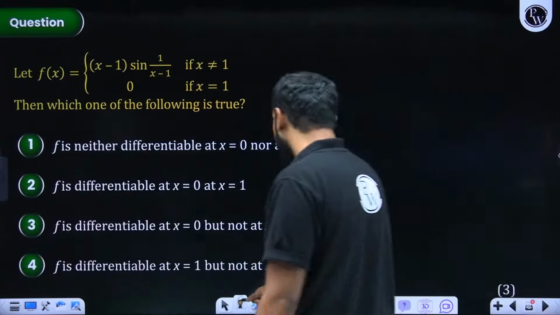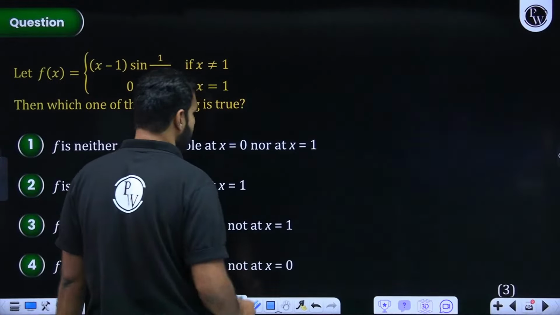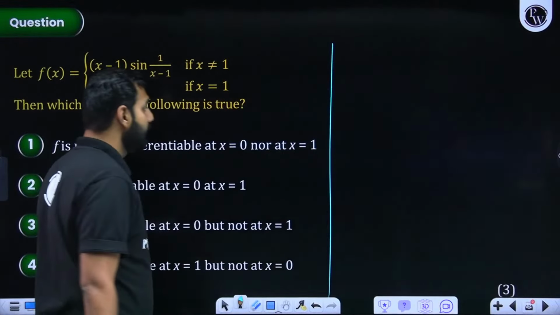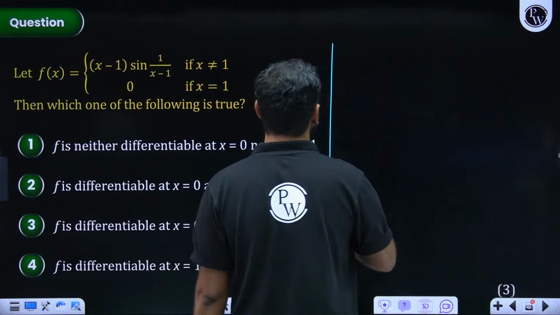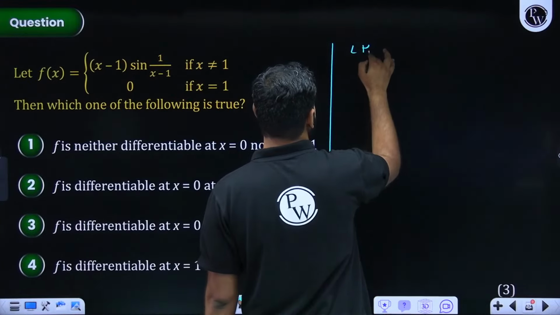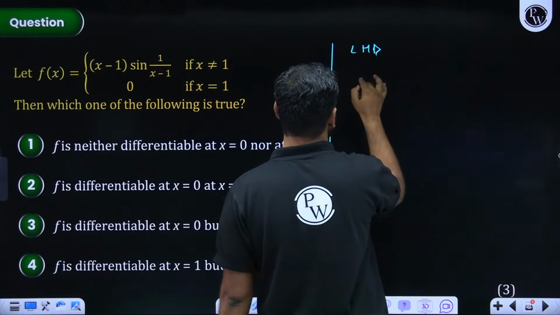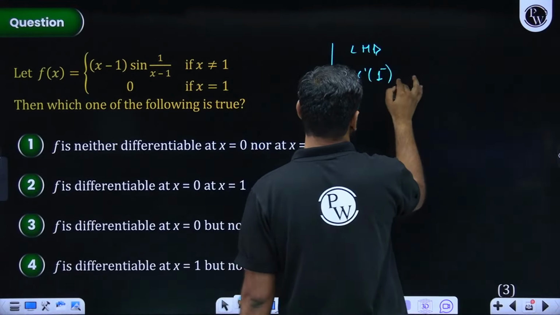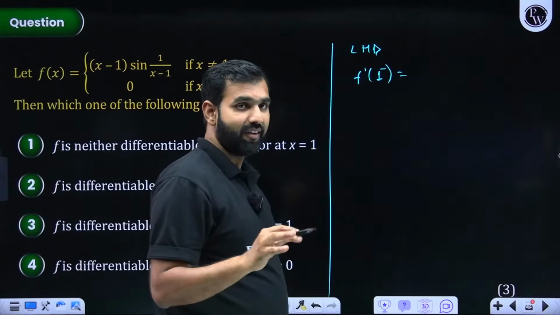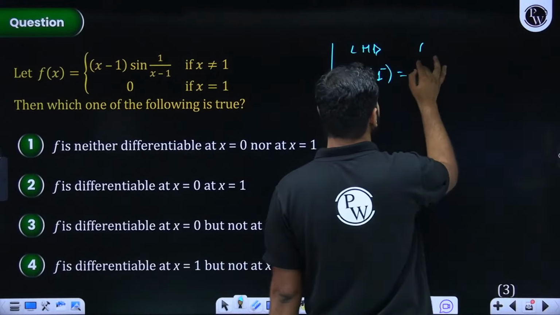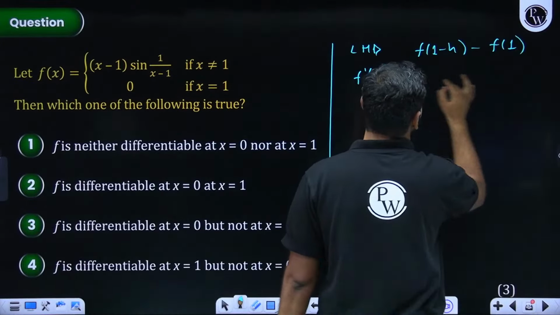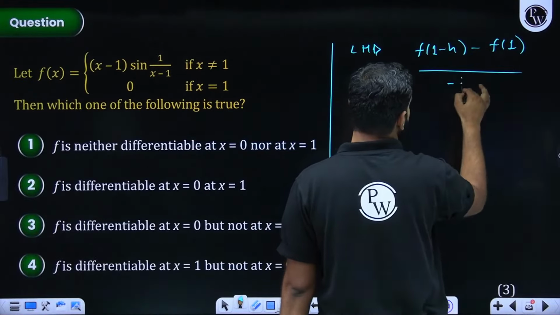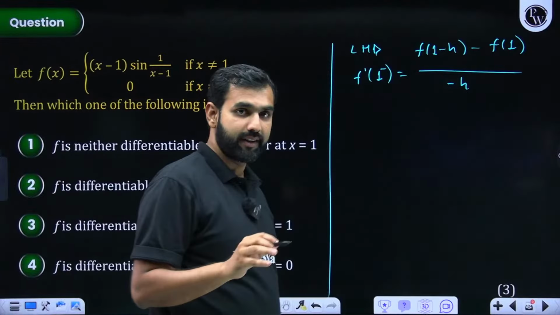Now, how do we verify its differentiability? Let us check its differentiability at 1 first. When I wish to check its differentiability at 1, I am going to check its LHD, the left-hand derivative. I hope you are understanding. f dash 1 minus will be given by f of 1 minus h minus f of 1, upon 1 minus h minus 1, that is going to be minus h. Are you all listening and understanding this?